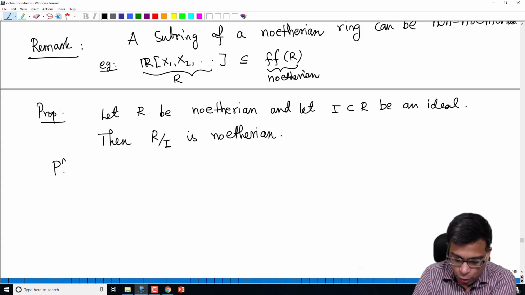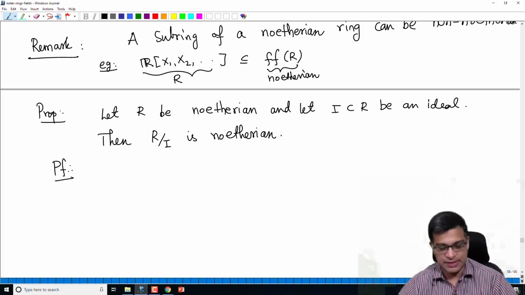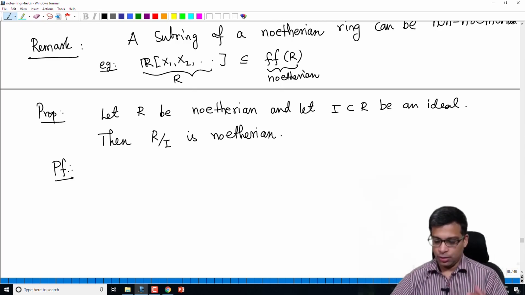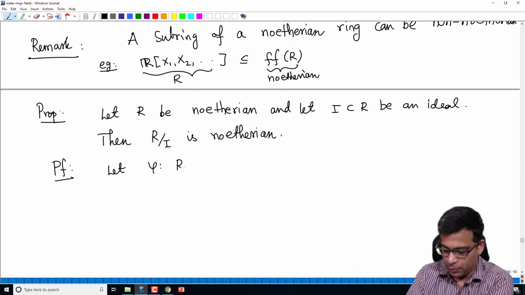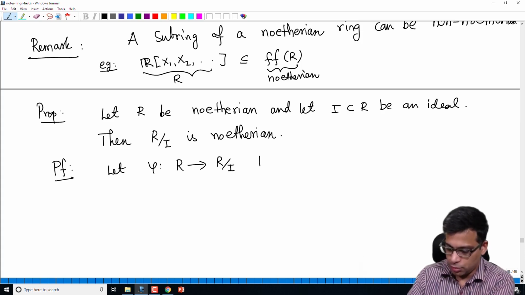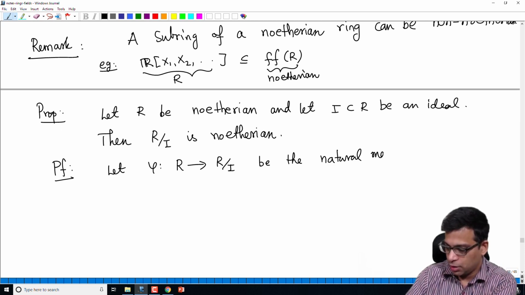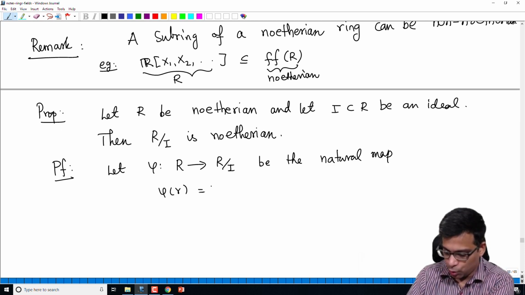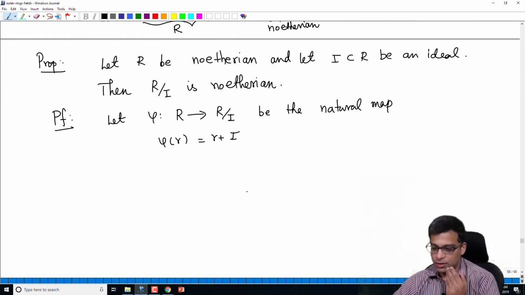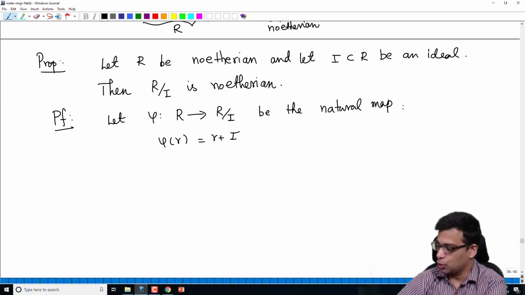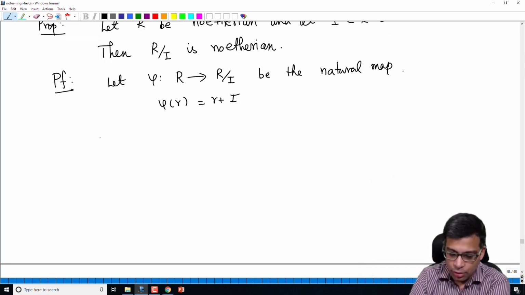I am not going to give the full proof. It's a good exercise for you to do. Let phi be the natural map from R to R mod I. What is the natural map? Remember, it sends an element r to r plus I, the coset corresponding to r. So this is the natural ring homomorphism. It's an onto ring homomorphism. Use the correspondence theorem. That's all I will say.